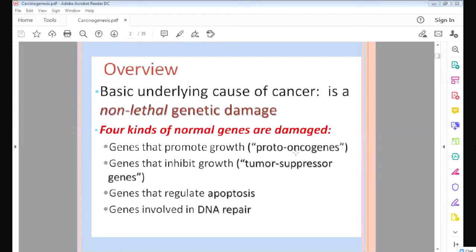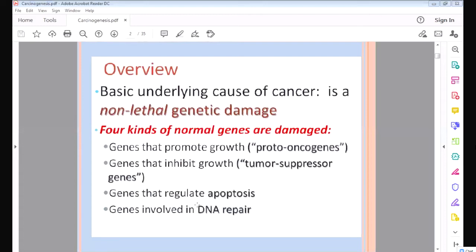Then there are genes in our body that inhibit growth. It applies brakes to the growth. That is called the tumor suppressor genes. When this gene is damaged and inactivated, there is no one to inhibit the growth, no one to apply the brake. So what will happen? There will be excessive growth.